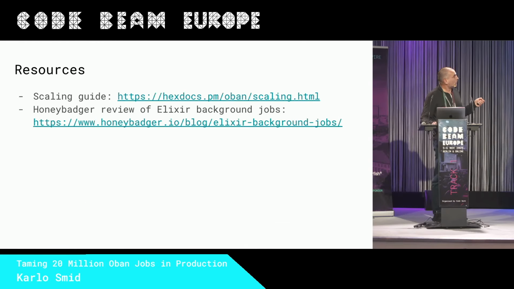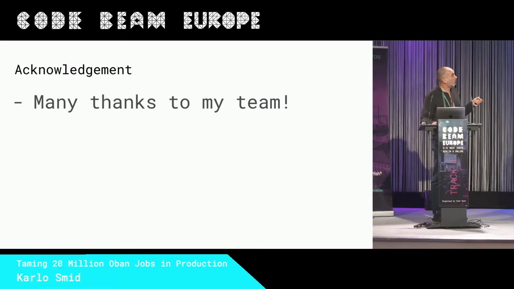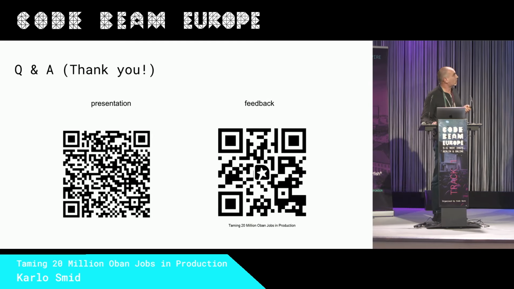Scaling guide, official Hex documentation that we missed. Please don't miss it if you go to production. And an excellent Honeybadger review of Elixir background jobs, basically all Elixir libraries from the ones that are still using Redis up to Oban. Many thanks to my team, because this architecture for Oban and all the tips and tricks were a team effort. So don't try to do it alone. It's much easier to do it as a team, to investigate all this Oban documentation. And thank you very much.